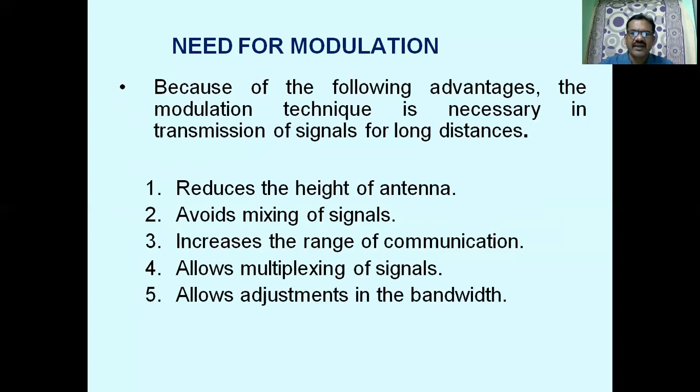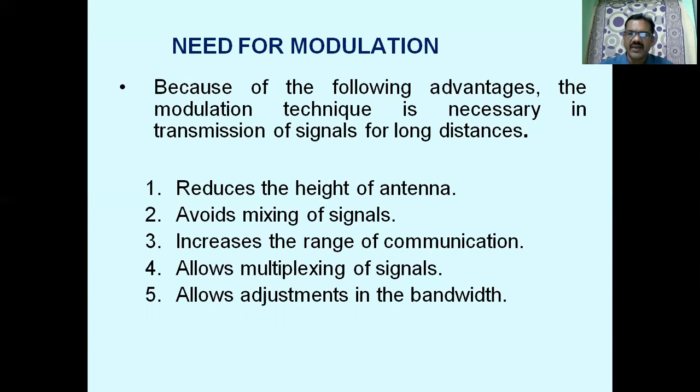The next use of modulation is that it allows adjustment of bandwidth. We can increase or decrease the bandwidth in order to increase the signal to noise ratio. Signal to noise ratio is defined as the ratio of signal power to noise power. It should be high. In order to provide better reception at the receiving end, in some of the modulation schemes we can adjust the bandwidth against signal to noise ratio.